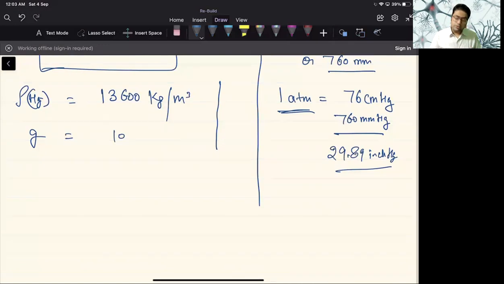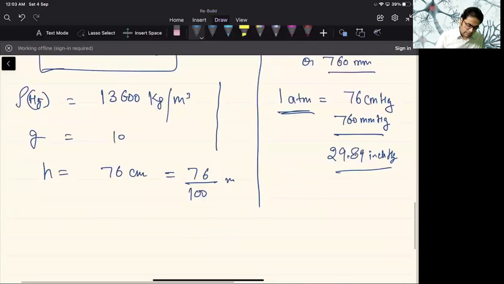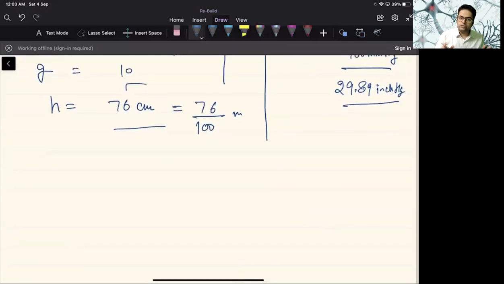So now let's talk about the other units of pressure. 1 atm will be equal to 760 millimeter of mercury or 76 centimeter. So we can say that height will be 76 centimeter or 76 by 100 meter. Now, as the density of mercury is this, we can calculate in Newton per meter square. So the pressure can be calculated: 13,600 into 10 into 76 by 100.